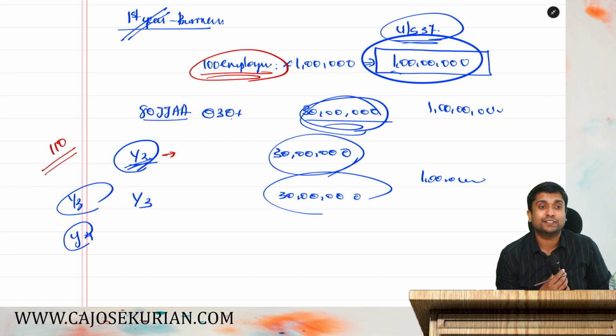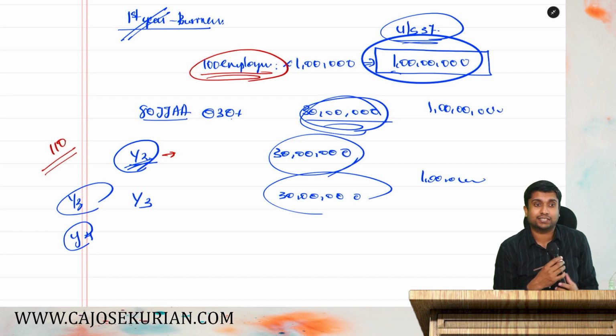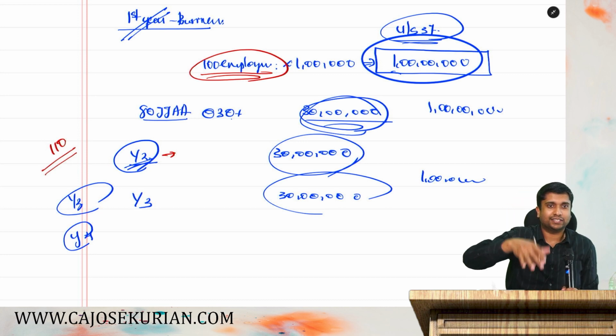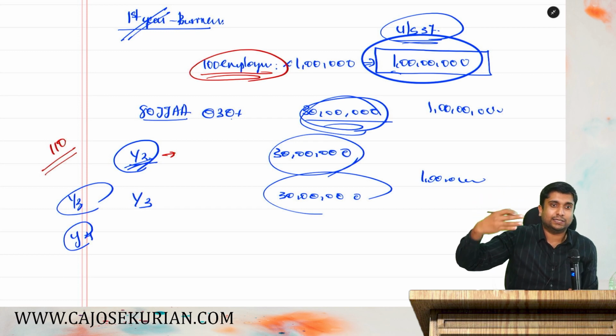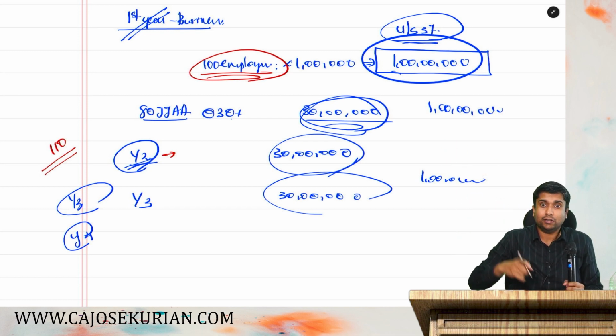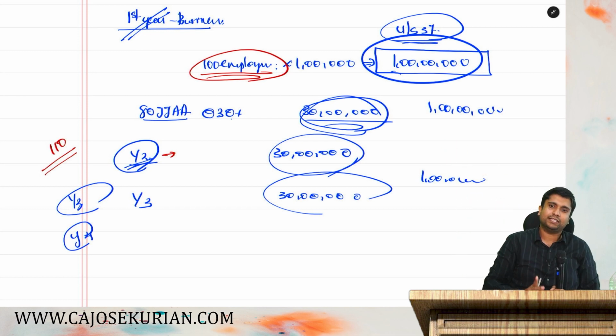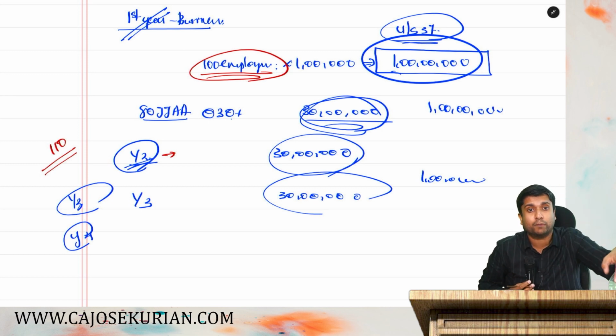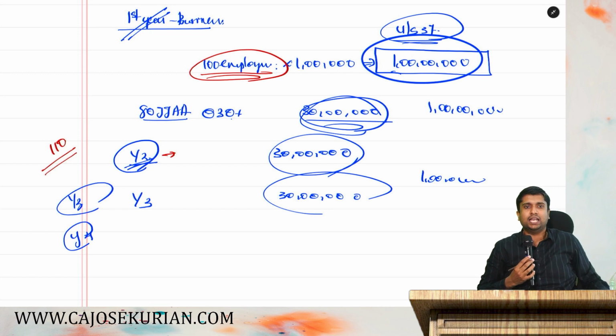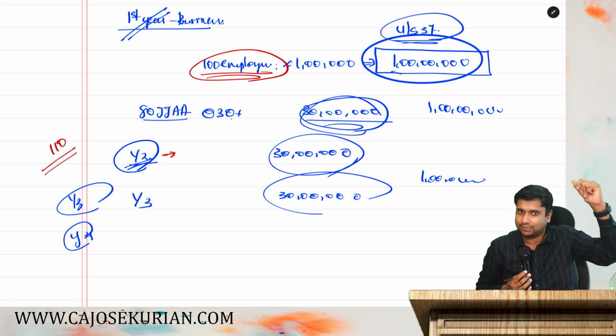You got my point? Otherwise, to take this deduction, every employer would fire employees after 3 years and appoint others in place of the old employees, and they will say it is new employment. Not possible. The department says that in subsequent years also, you should have an overall increase in the number of employees. Then only we will treat it as an additional employee. Otherwise, we will not treat it as an additional employee. I hope you guys are with me.